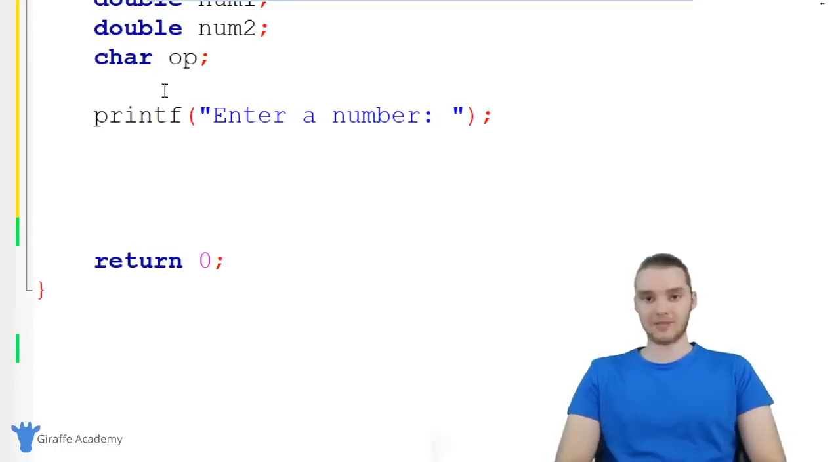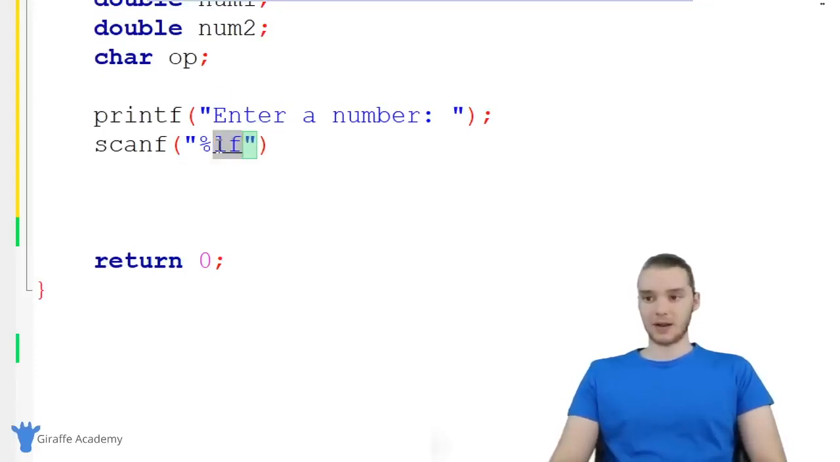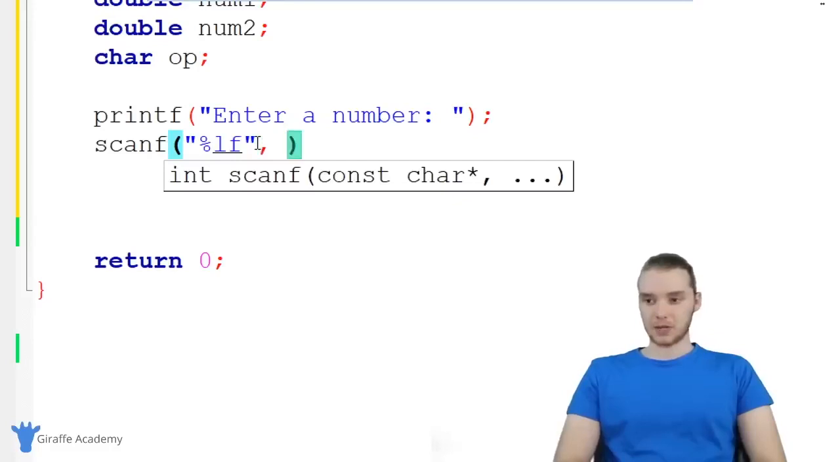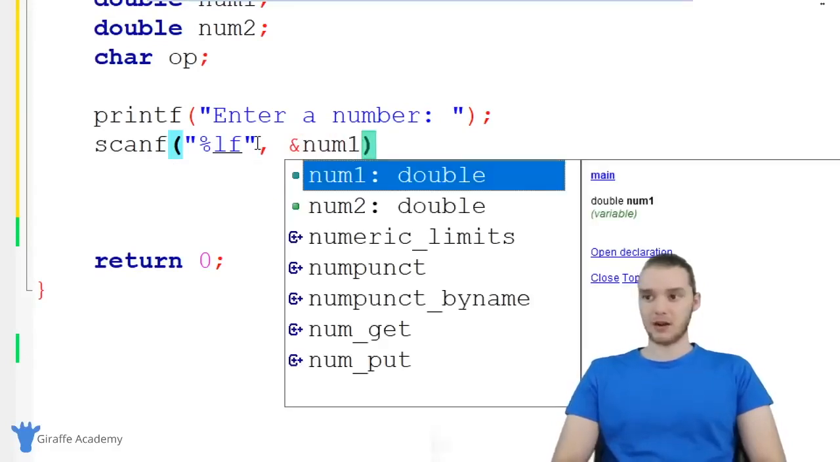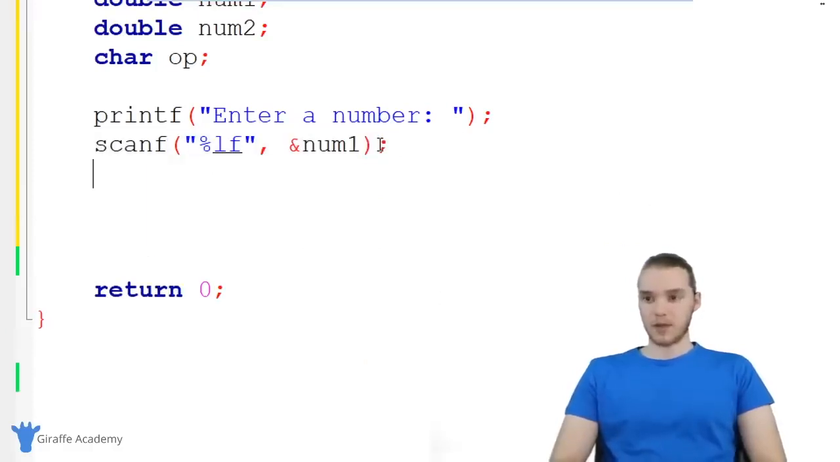So I'm just going to use this scanf function, scanf, and in here I'm going to specify that we want to get a double. So remember, when we're using scanf, if we want to scan for a double, we use lf. And lf is going to scan for a double. And now I'm going to use a comma, and we'll put the variable that we want to store in here. So I'm going to use this ampersand, and I'm just going to say num1. So this is exactly what we need to do to be able to get the user's input and store it into num1.